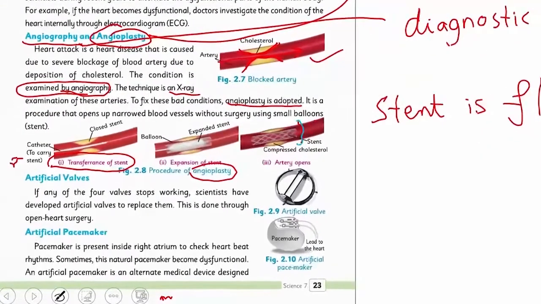As you can see here, in the third step, the catheter that is carrying the flexible balloon becomes inflated, and due to the inflation of this balloon or the stent, the path of the blocked artery becomes widened for a long time. So that's how the blocked artery is treated. Now the blood will flow with its natural flow through this artery. This is how the blocked coronary artery is treated.